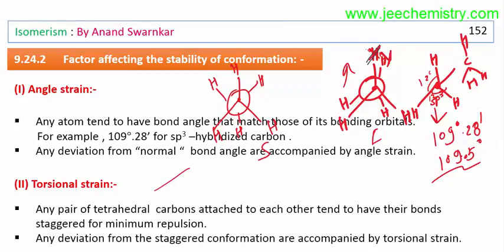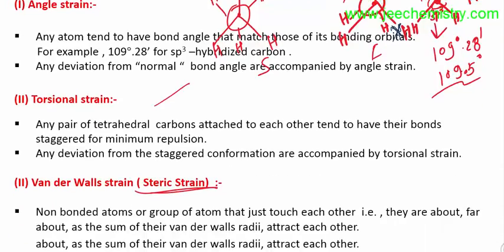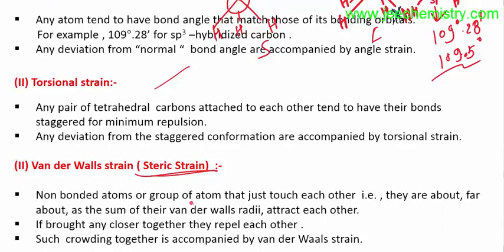Suppose this is an X and this is a Y, C-X, C-Y. Maybe they are in these positions. Sometimes X may be here and Y may be here. Now maybe this is an H, this is a Y, and this is an X. Now they are a little bit farther apart. But maybe there is a repulsion, because two groups are there. If two groups are larger in size, then there is a strain. This is called van der Waals strain. When non-bonded atoms or groups of atoms come too close to each other, there is a strain. This is called the van der Waals strain.